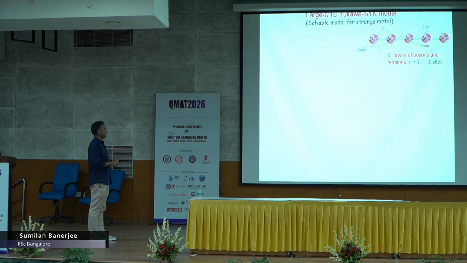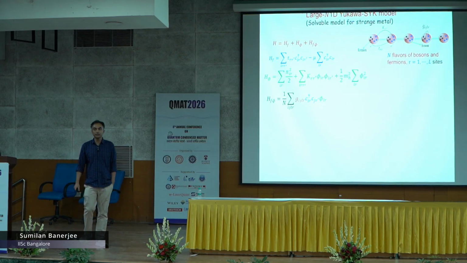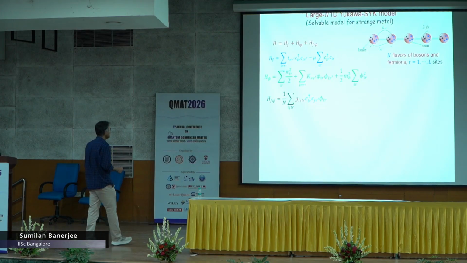and these things are arranged on a lattice, in this case in 1D in our example, and the boson can hop and the fermion can hop. But they do not only hop, so these hoppings are described by these parts of the model. There is some bosonic mass, but they do not only hop, this boson and fermion interact with a Yukawa coupling, which is of a particular form.